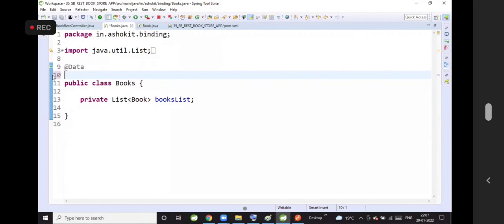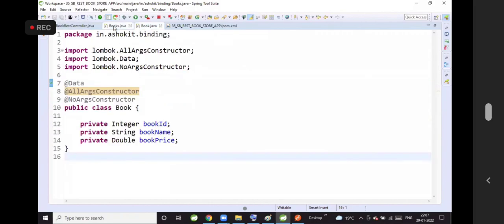What will happen if I don't take this root element? It will take only JSON format. This class can be used only for JSON. This class cannot be used for XML. That is the reason I am making this class a binding class. So, with this, I hope you are clear with the binding classes.